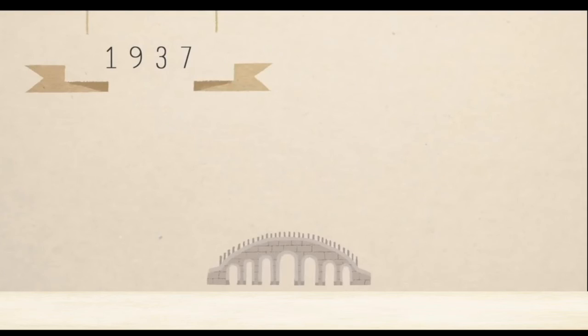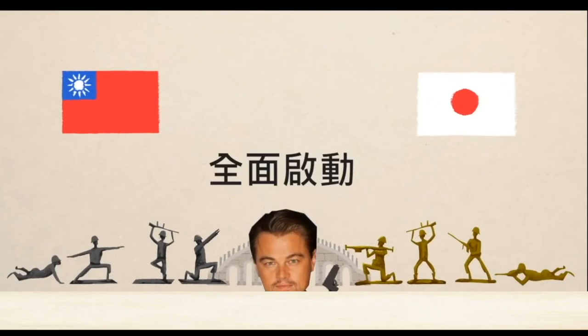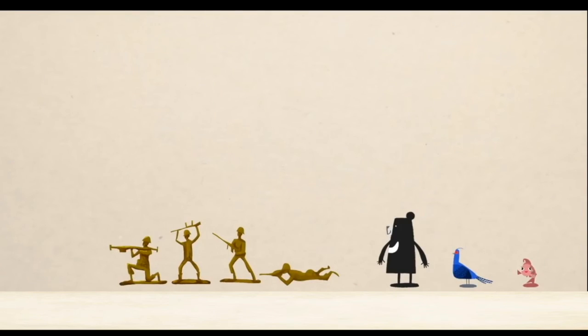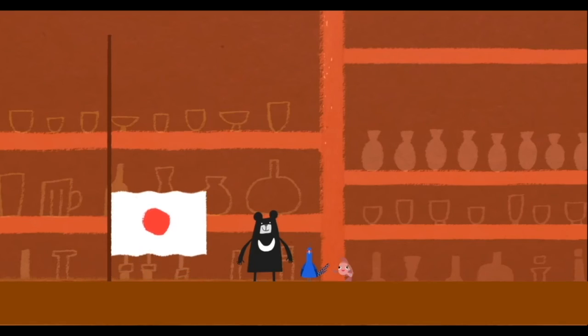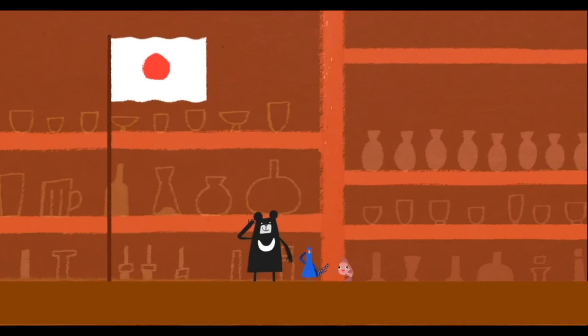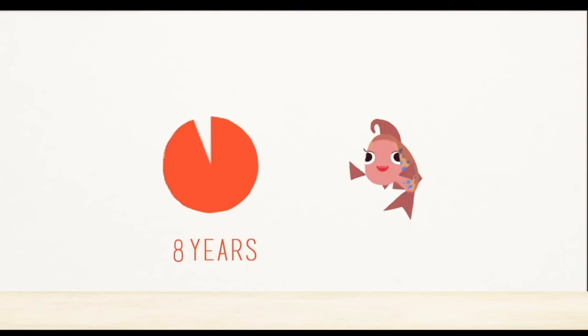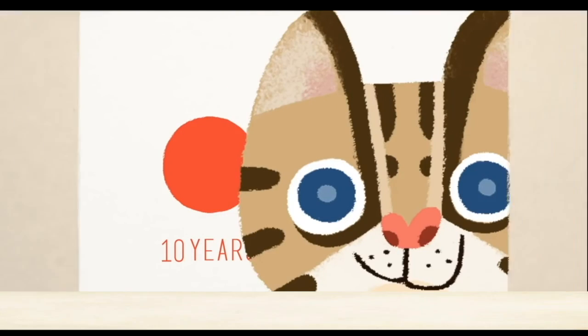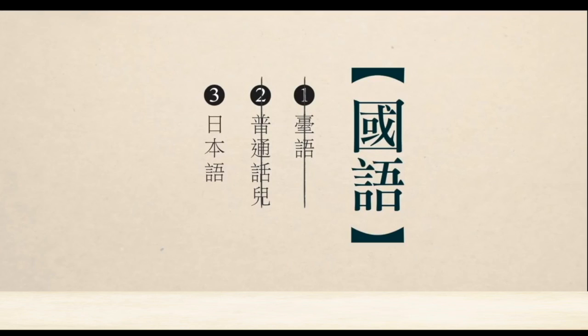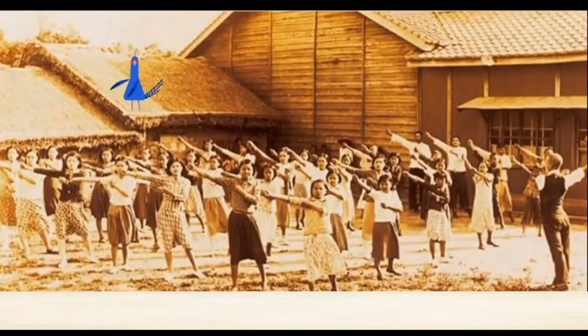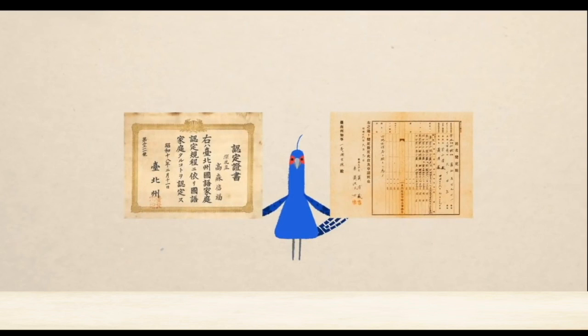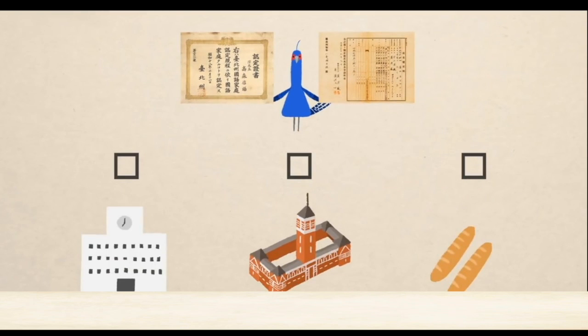In 1937, because of the July 7 incident, Taiwan became entangled in the war between China and Japan. To fight against China, Japan tried to change Taiwanese into Japanese, which is the Common period. For this change, Japan introduced a 10-year development plan, which put education first. First, Japan built schools and taught citizens Japanese. Later on, the government wished people to change their names into Japanese names, and if they did so, they would have a certificate. With the certificate, you were able to get into schools and public institutions, and also get food when the war came.